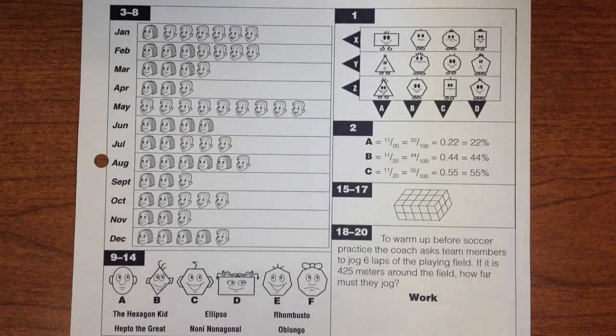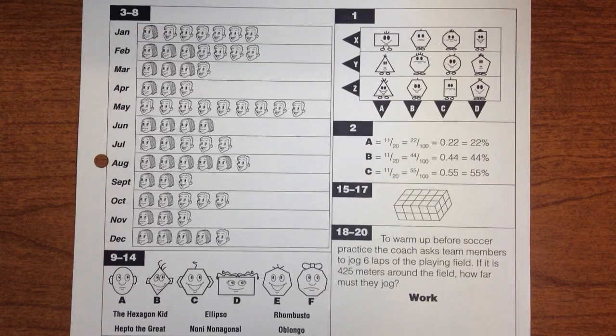Number 10. Who is the Hexagon Kid? Number 11. Who is Rombusto? Number 12. Who is Oblongo?